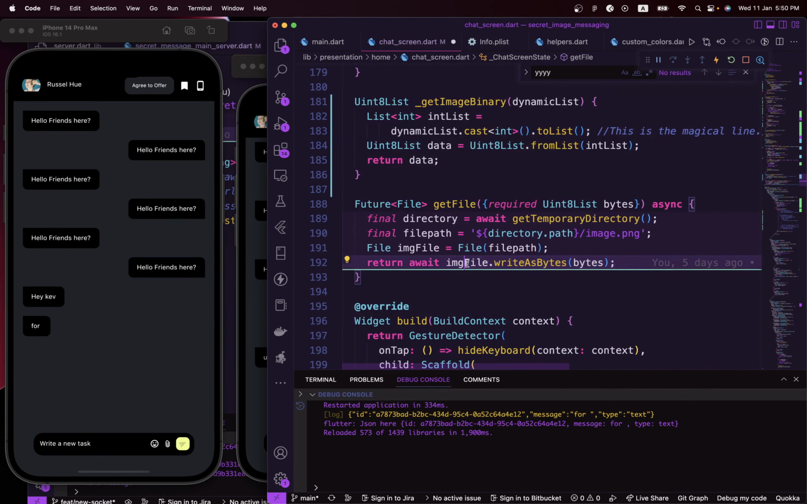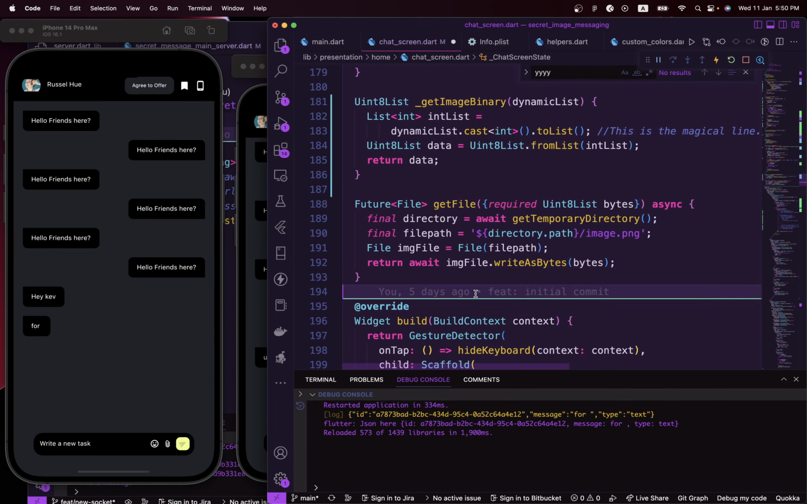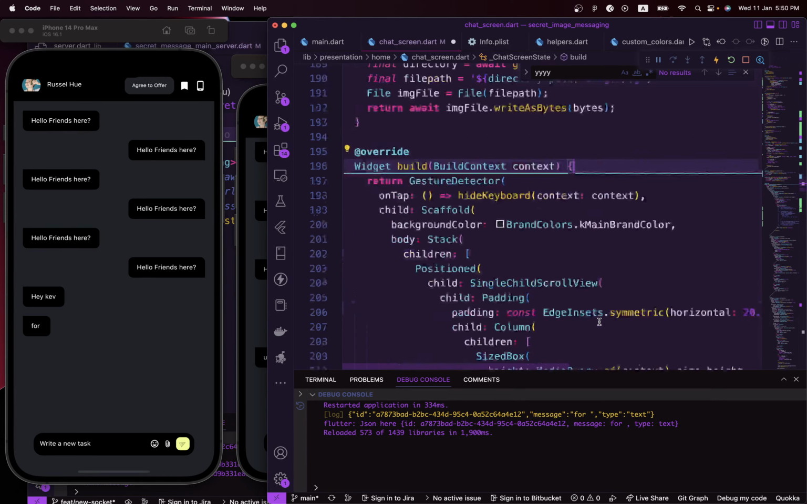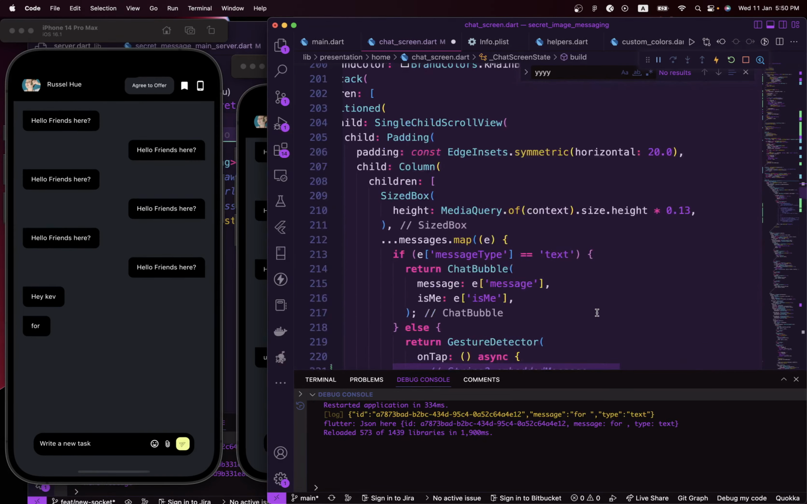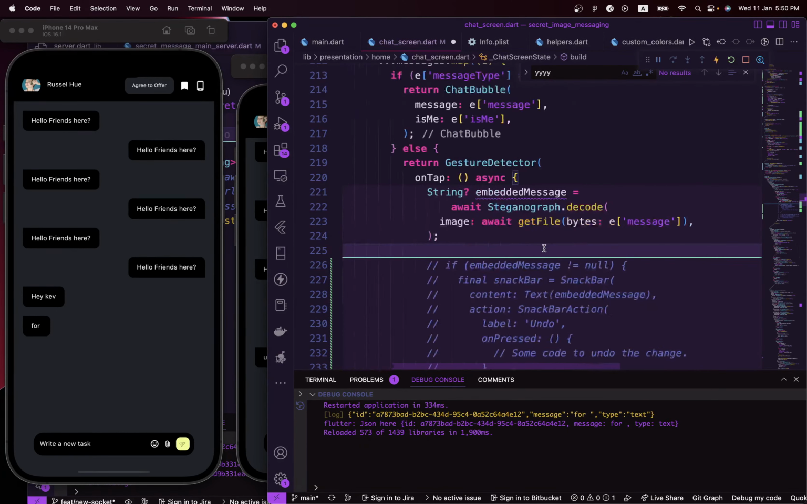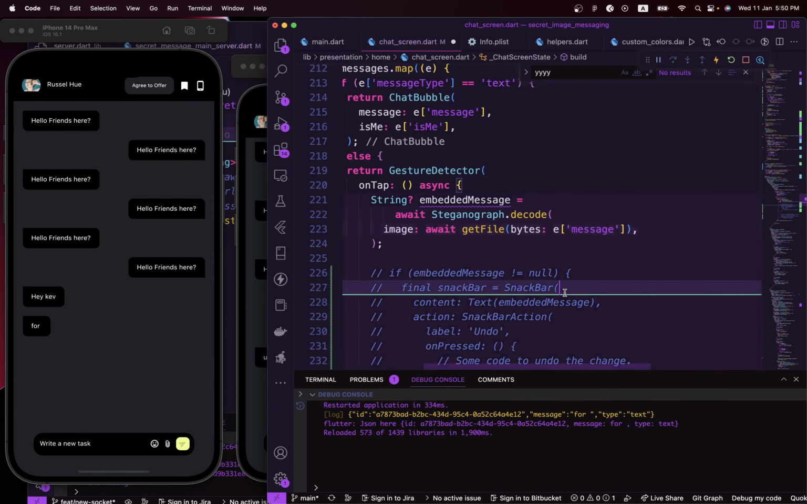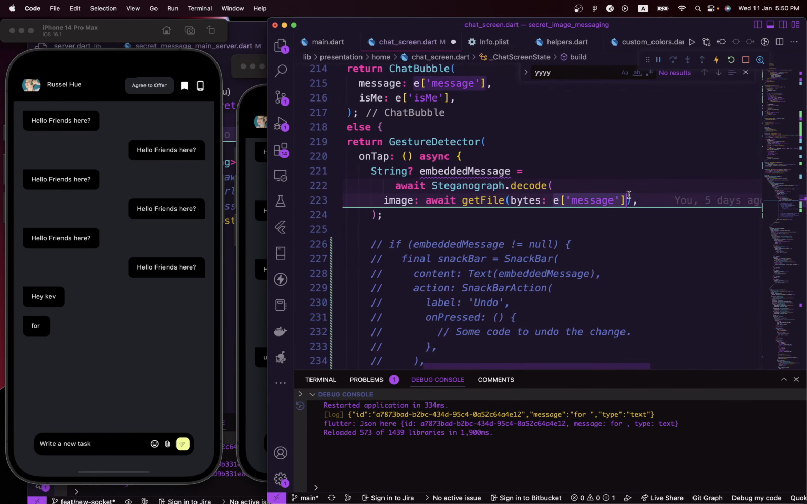So we're saying image.write as bytes inside it, and we also have to wait for this to finish, because it's a future. Once that is done, we can get access to our image file to be able to display it. Let's get to the point where we want to display all the images we're getting. Right in here, you see where we are using the function get file, and we are passing a byte to it, which we are getting from our message that's been sent.